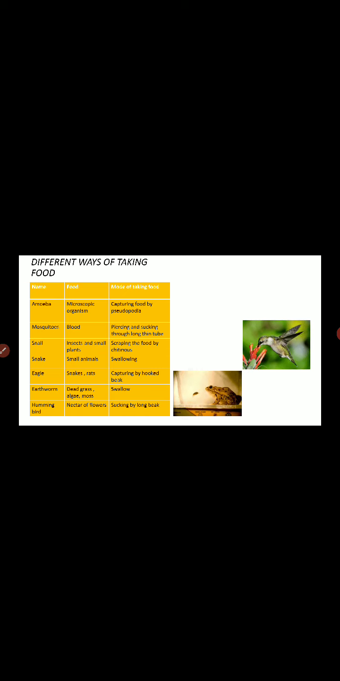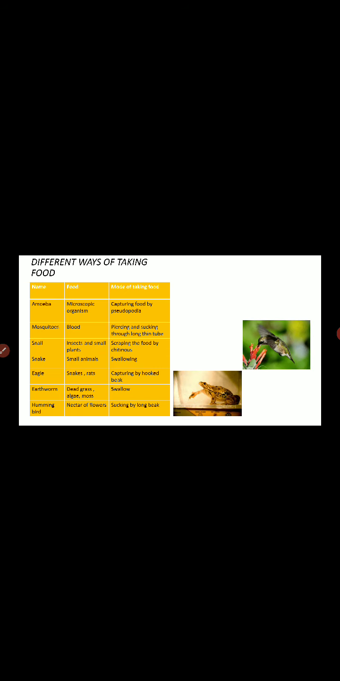Then we have snake, which eats small animals like frogs, and the mechanism by which it takes the food is known as swallowing. Especially children, you might know that pythons swallow their food because they are toothless animals, except that they have the front two teeth which they use for injecting venom into other organisms. The venom is nothing but the poison.